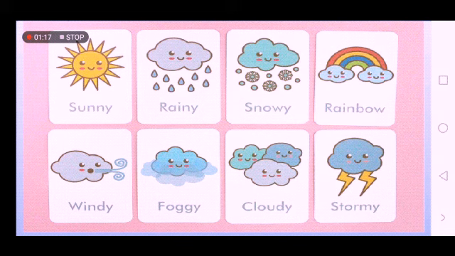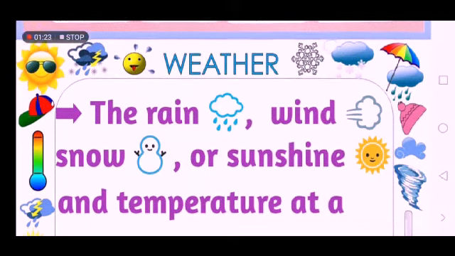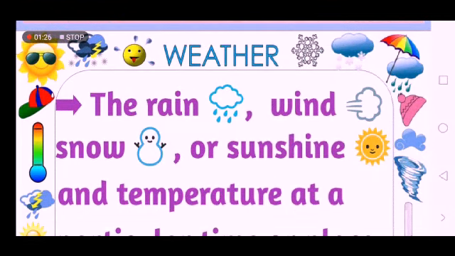The weather also can be the temperature. Like when you describe the weather, you can say how hot or how cold it is. When you feel hot, that means the temperature is very high, and when you feel cold, that means the temperature is very low. So the temperature means how hot or how cold it feels.